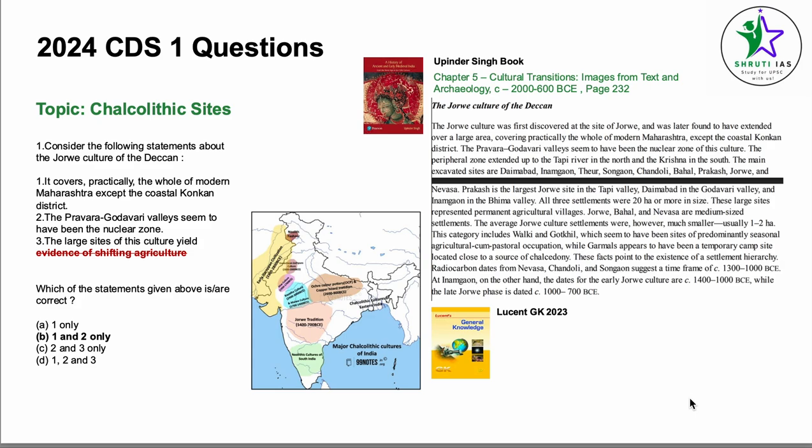Coming to the next question, okay, so now we have reached the 2024 CDS 1 questions, so I think there were only 6 questions there. The topic is Chalcolithic sites. Consider the following statements about the Jorwe culture of the Deccan. It covers practically the whole of modern Maharashtra except the coastal Konkan district. The Pravara Godavari Valley seems to have been the nuclear zone. The large sites of this culture yield evidence of shifting agriculture. Now, please remember that here we are talking of Chalcolithic sites, and they're talking about evidence of shifting agriculture. So, this raises a question mark in our heads anyway.